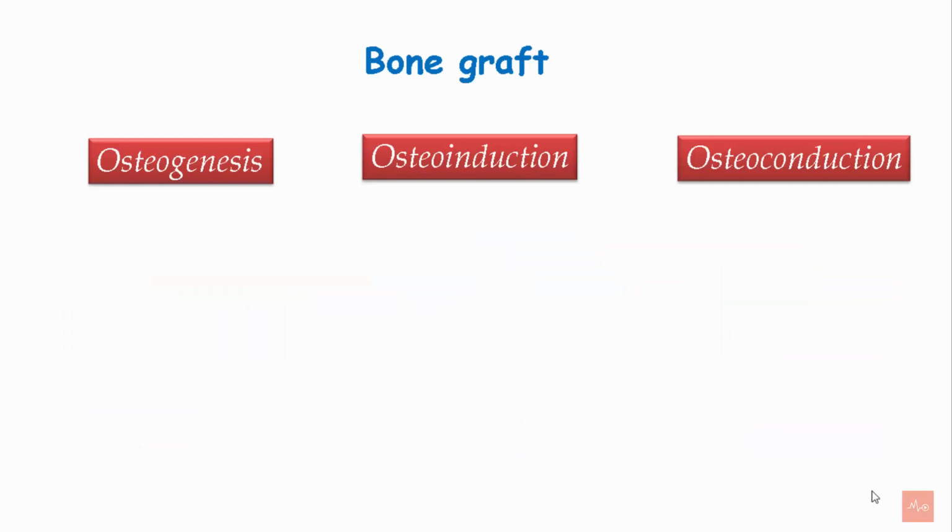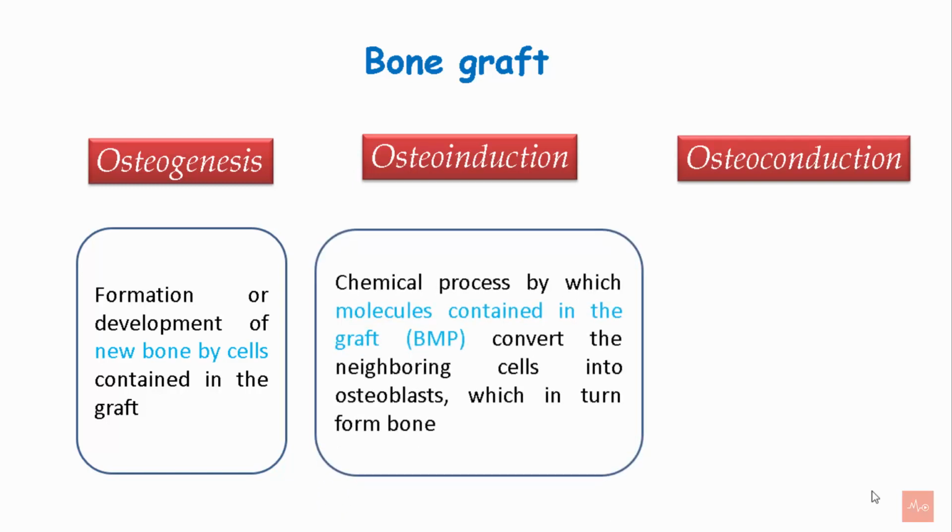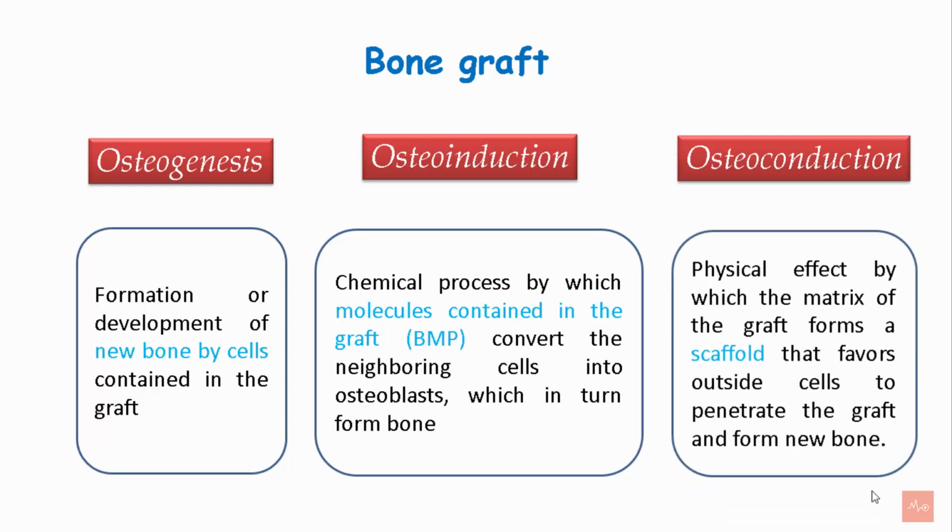The mechanism of action of bone graft can be either through osteogenesis, osteoinduction, or osteoconduction. It can also be a combination of these three processes. Osteogenesis refers to formation or development of new bone by the cells that are contained within the graft. Osteoinduction is a chemical process by which the molecules that are present within the graft are able to convert the neighboring cells into osteoblasts, which in turn can form bone. Osteoconduction, however, is a physical effect by which the matrix of the graft acts as a scaffold and favors the outside cells to penetrate the graft and help in formation of the new bone.